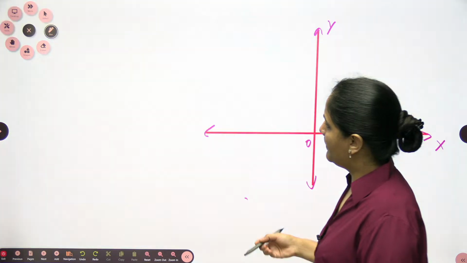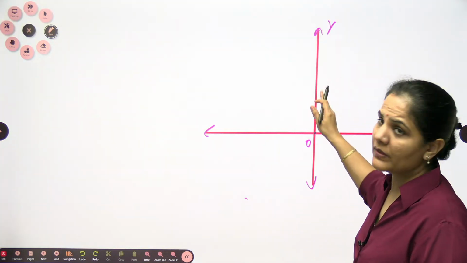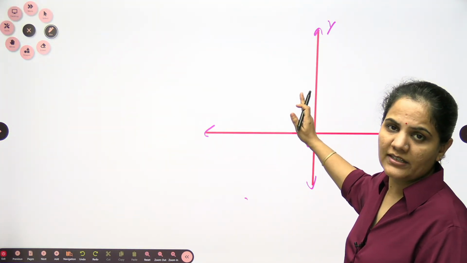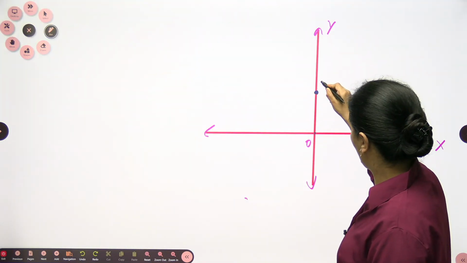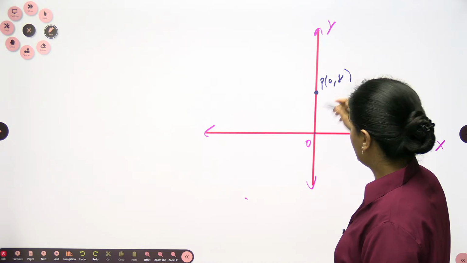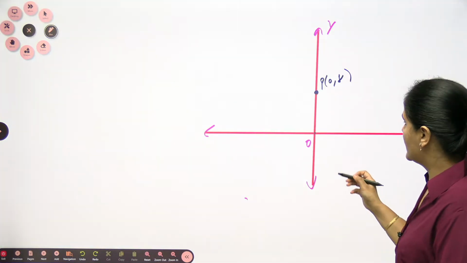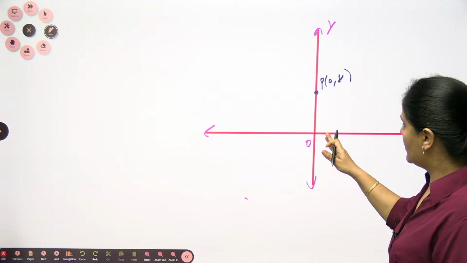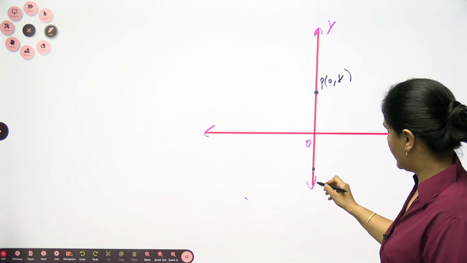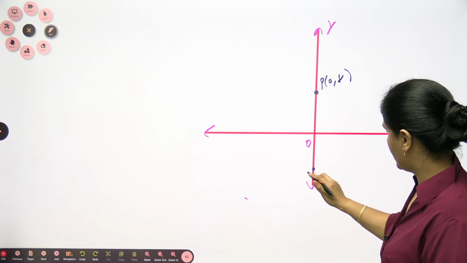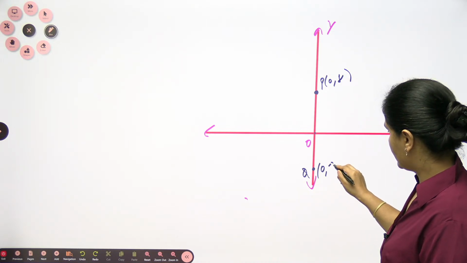You are having the point P(0, 1). P(0, 1) means on the x-axis it is 0 and on the y-axis it is 1. So I can mark my point P here as (0, 1). The next point is Q(0, -3). On the x-axis it is 0 and on the y-axis it is -3. Let us assume this is -3 because I made it a little small.